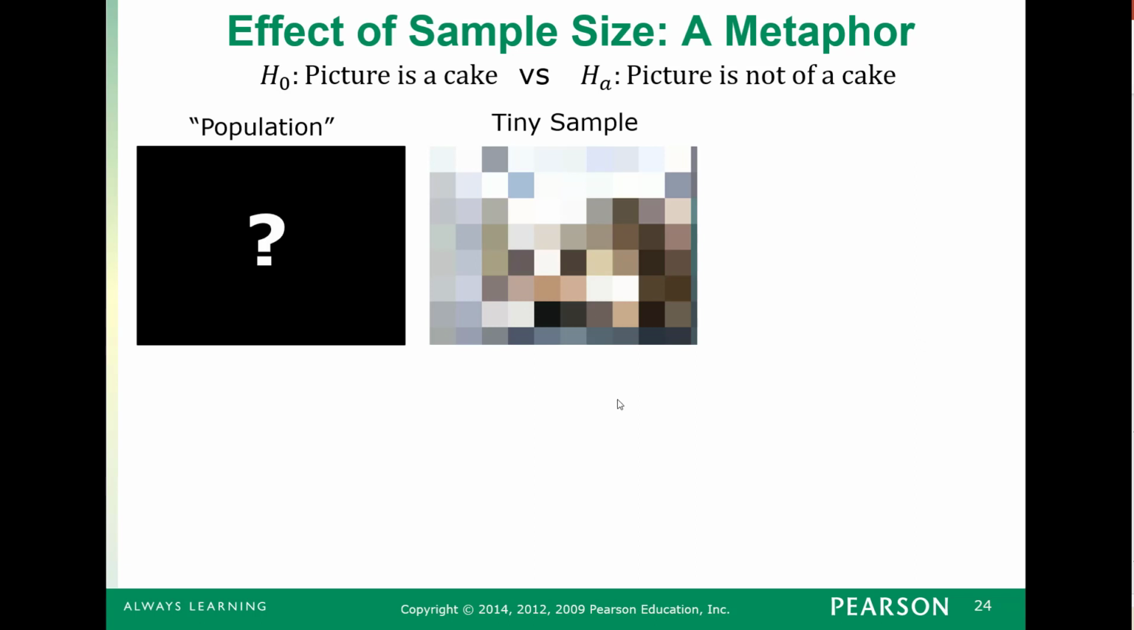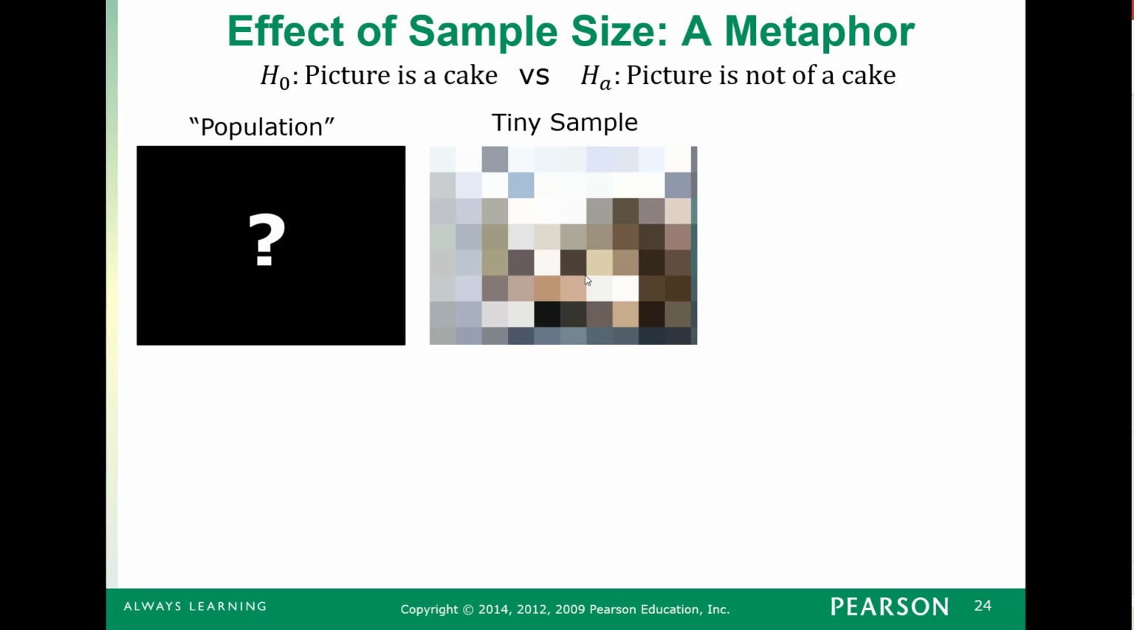And if we only take a small sample, this is what the picture looks like. Just based off of this sample of pixels from the actual population itself, it doesn't look like anything. So it could still be cake. This isn't evidence that this picture underneath this black box isn't cake, because the sample is really small.